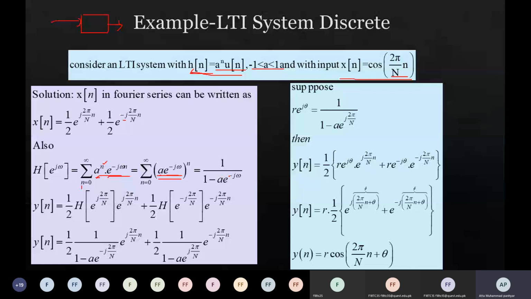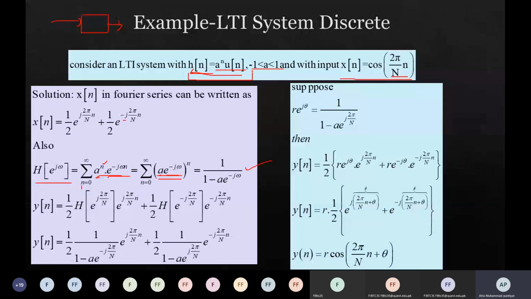So this is the output h of e to the power j omega, or the frequency response for this particular impulse. This is the frequency response of this impulse function, right? Now we need to multiply it with the ak components.